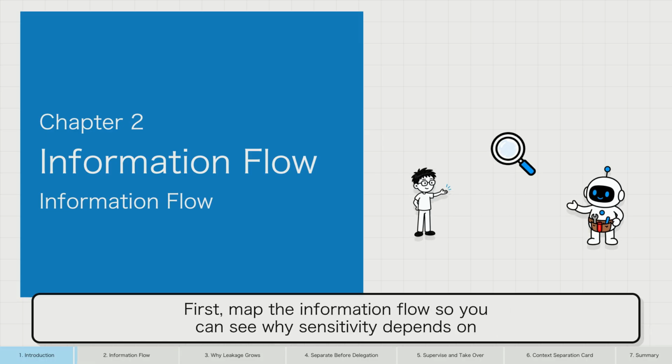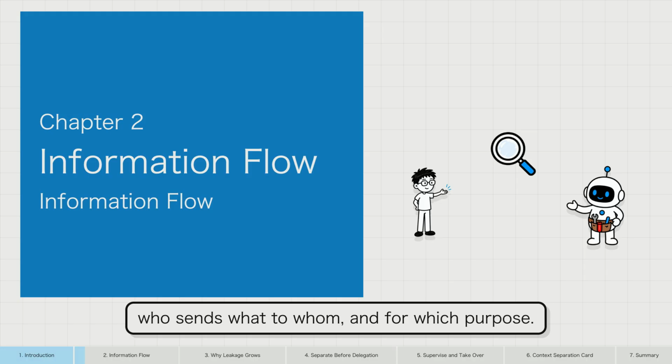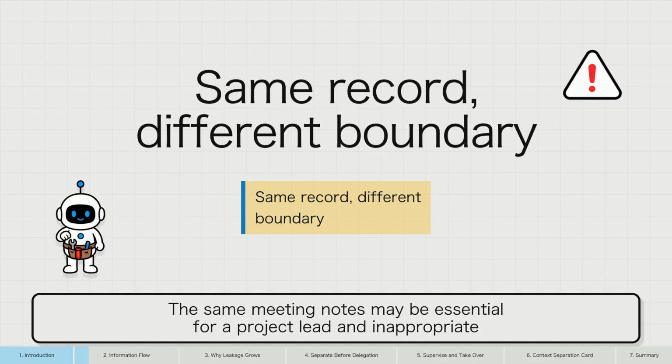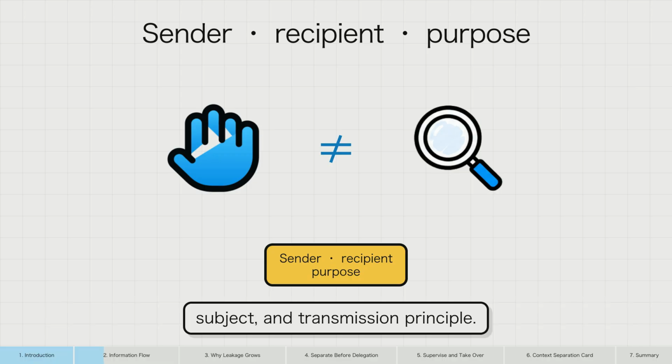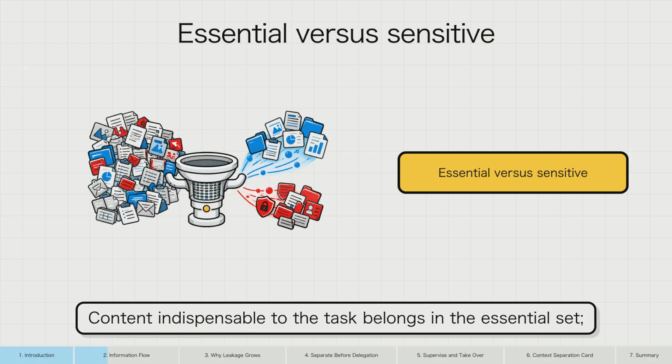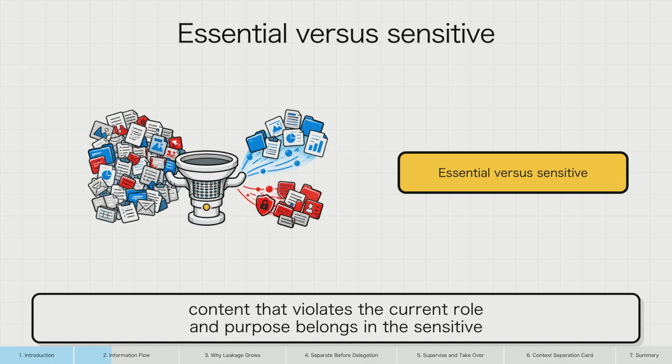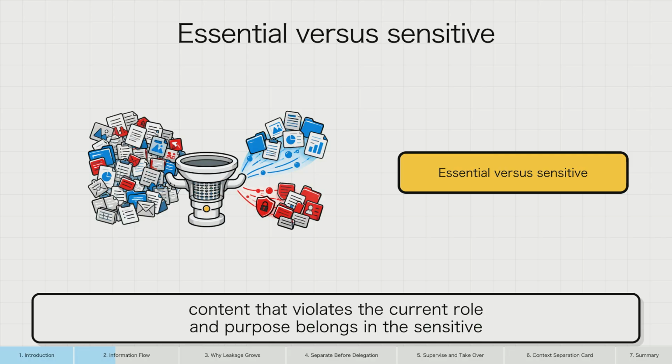First, map the information flow so you can see why sensitivity depends on who sends what to whom, and for which purpose. The same meeting notes may be essential for a project lead and inappropriate for an external customer. CI work describes a flow through the sender, recipient, data type, data subject, and transmission principle. Content indispensable to the task belongs in the essential set. Content that violates the current role and purpose belongs in the sensitive set.